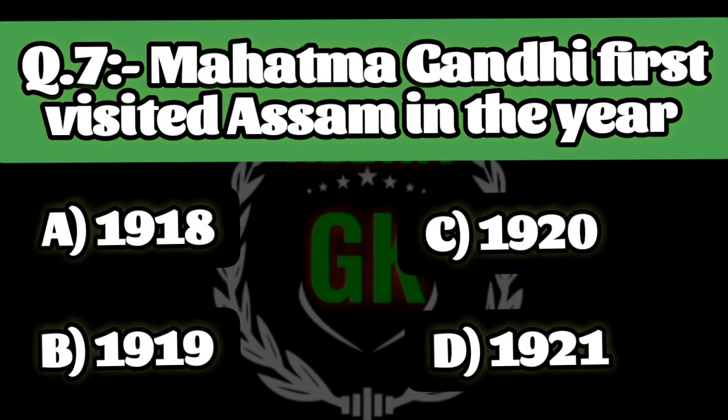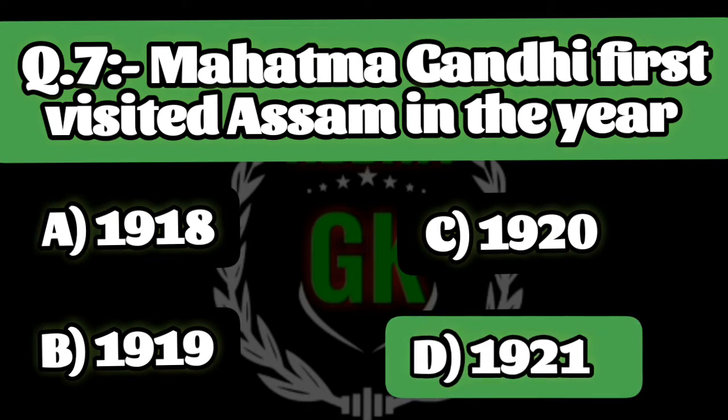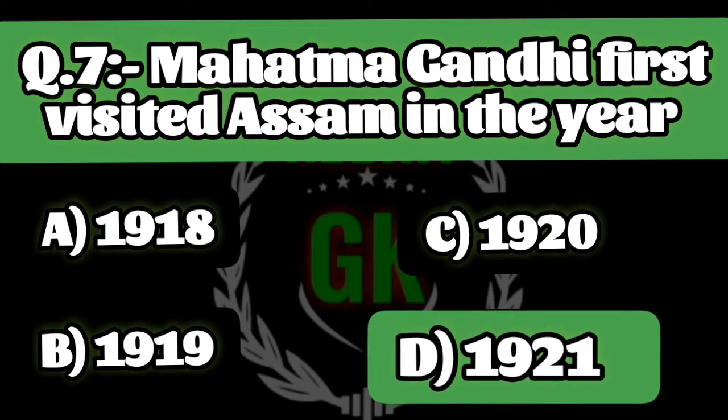Question 7. Mahatma Gandhi first visited Assam in the year A. 1918, B. 1919, C. 1920 and D. 1921. Right answer is D. 1921.